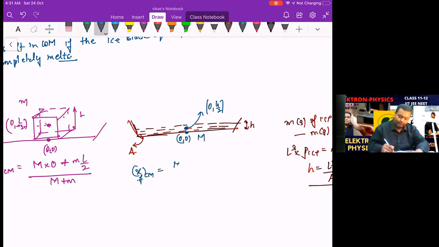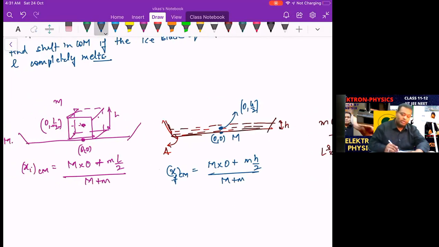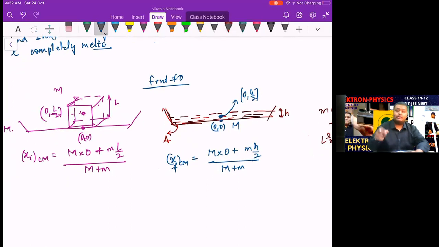That is capital M into 0 plus small m into h by 2, upon capital M plus small m. And now you can see there is a shift. Why is there a shift? Because the external force is not 0. Why? Because there is a melting of the ice, and the melting of the ice will be because of some amount of heat, and heat manifests itself into a kind of force. Like we put fuel inside a car and it manifests itself into a force, because of which the car moves. Manifestation is a form of energy, right?